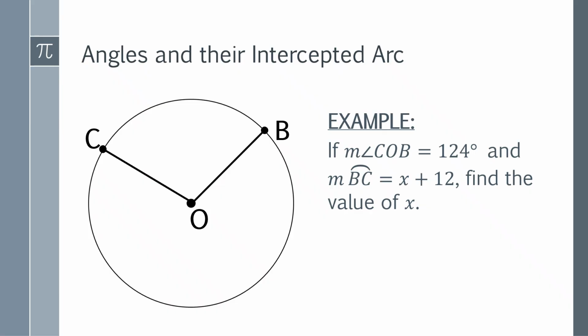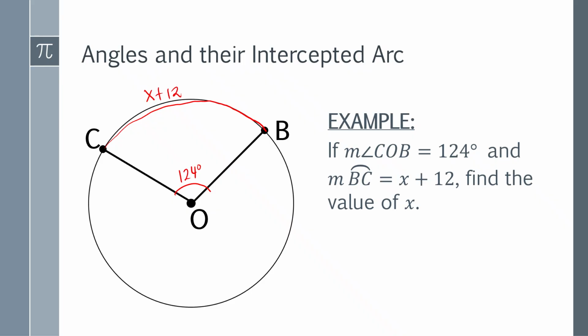Okay? So let's say angle COB. Where is angle COB? Angle COB is somewhere here. So let us label it as 124 degrees. Okay? And the measure of arc BC, which is the intercepted arc BC, or the minor arc, is x plus 12.